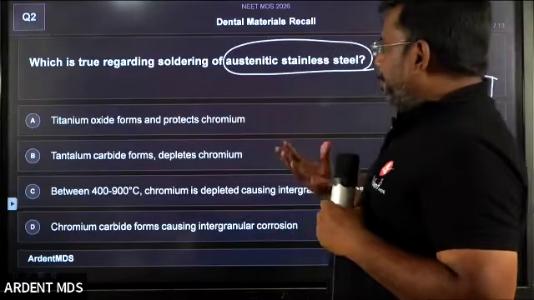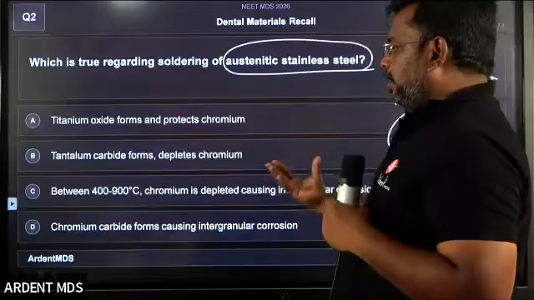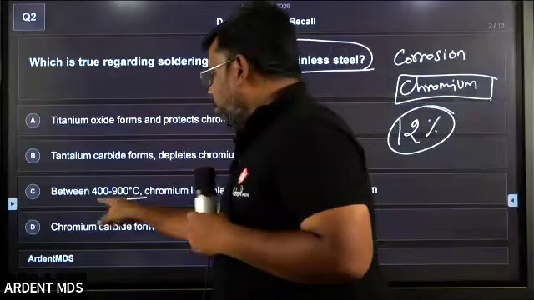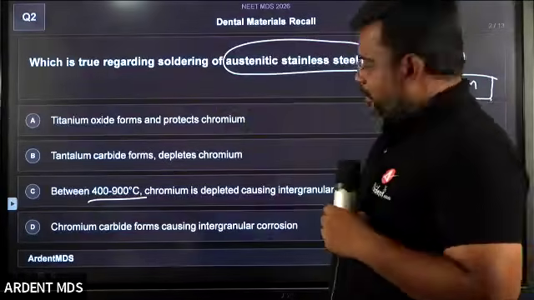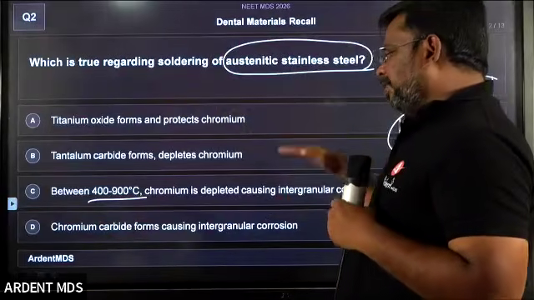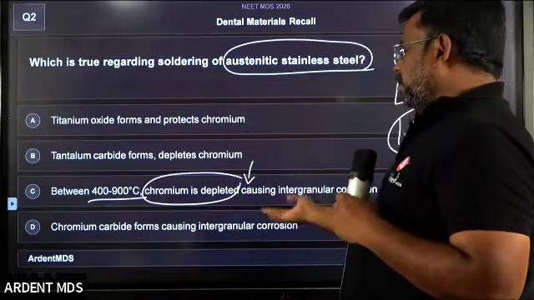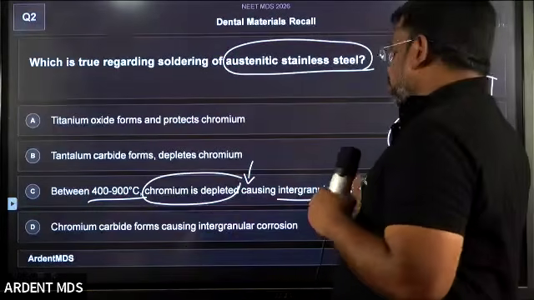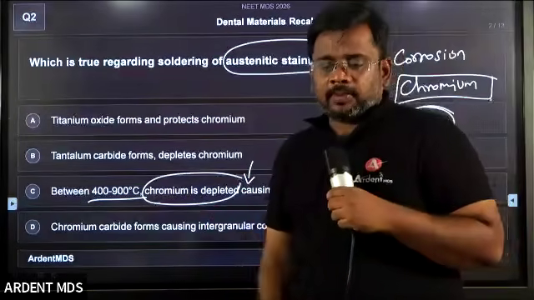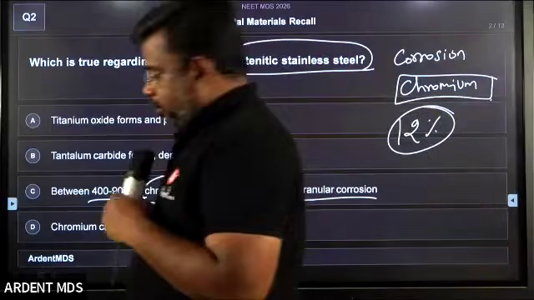But what happens when you heat the stainless steel at a temperature between 400 to 900 degrees Celsius? Usually this chromium level will decrease. Chromium is depleted, so obviously when the chromium is depleted, it may lead to corrosion. So the answer is C.